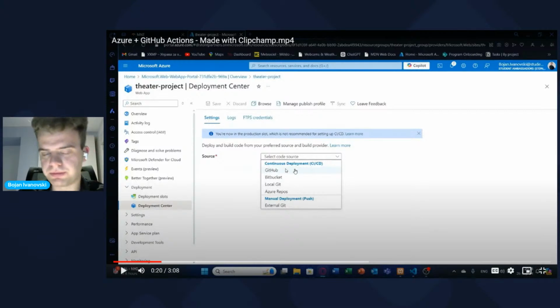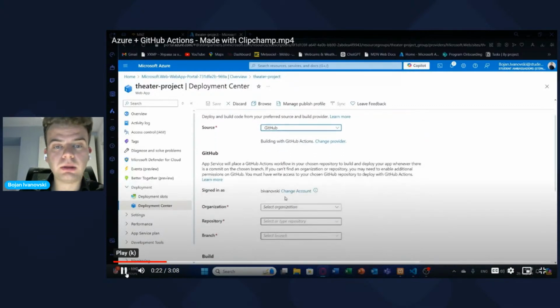So there are a lot of code sources and pages here that you can select to do a continuous deployment. Or you can use Git, for example, for manual deployment, but I told you the cons of doing the deployment manually. So because our project is on GitHub, I'll choose GitHub, and look what happens now.